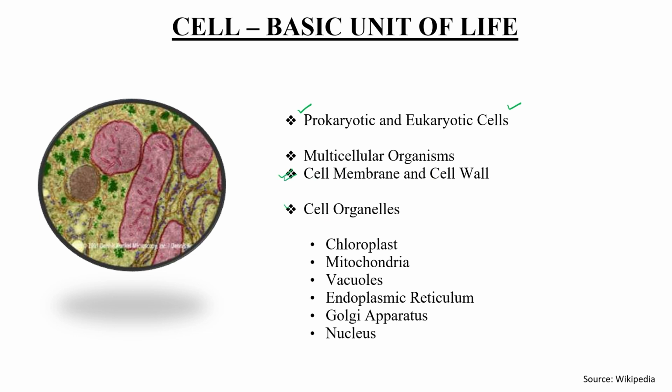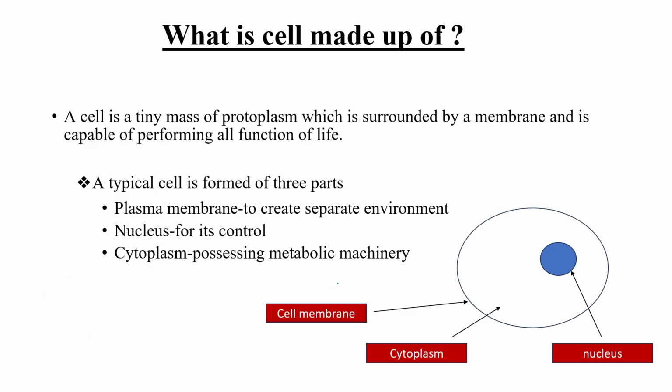Different kinds of cell organelles are there, like chloroplast, mitochondria, vacuole, endoplasmic reticulum, Golgi complex, and nucleus. We will discuss their structure and functions in the coming video lectures. But in today's video lecture, we are going to discuss the cell membrane.